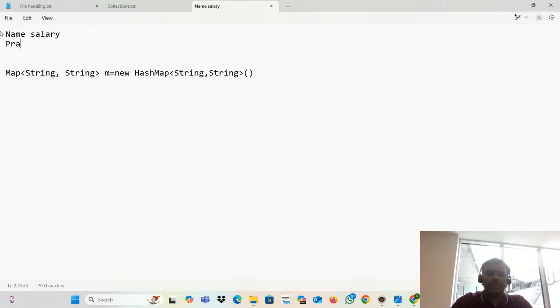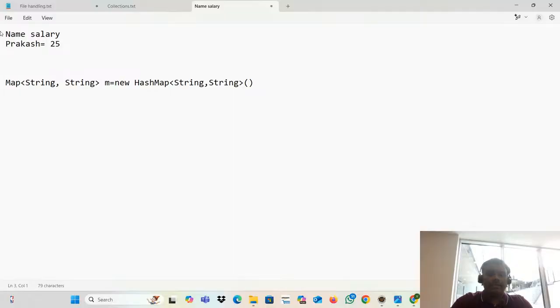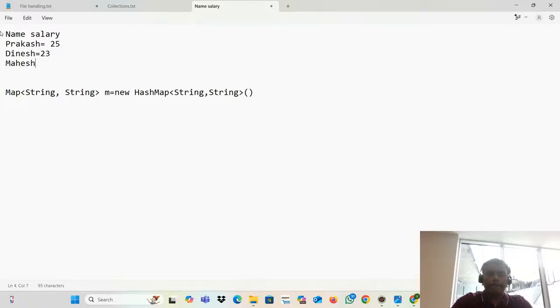Okay, Prakash, yearly salary 25 lakh. I'm just putting the number only. And Dinesh, something like 23 lakh. Magesh, something like 24 lakh. What is this actually? This is a string. This is an integer. How will you put it here? So the key is a string. This is the integer.